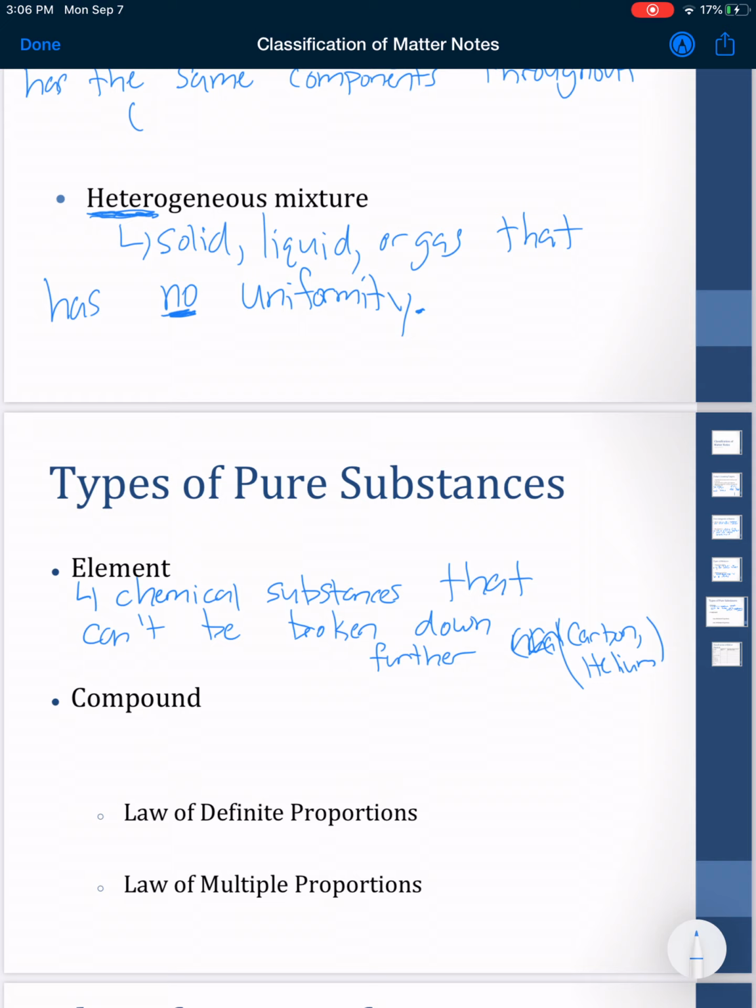Compounds are, once again, chemical substances that consist of two or more differently chemically bonded elements.